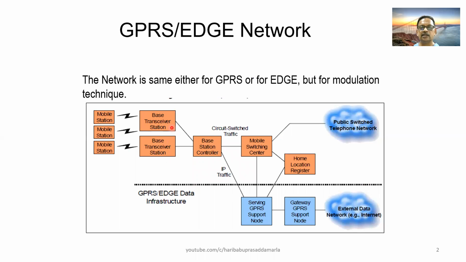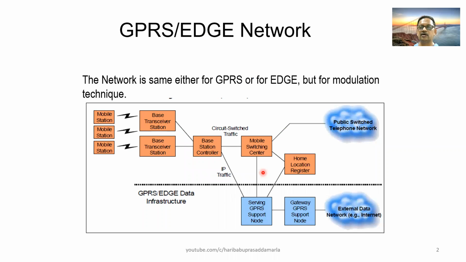Here I have given an abridged version of the GPRS or EDGE network. The network for GPRS and the network for EDGE is the same. There is no separate network for GPRS and separate network for EDGE. The only variation is the modulation methods.